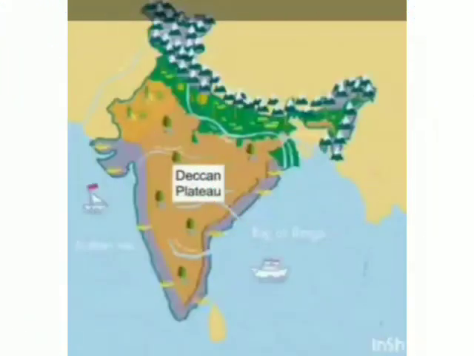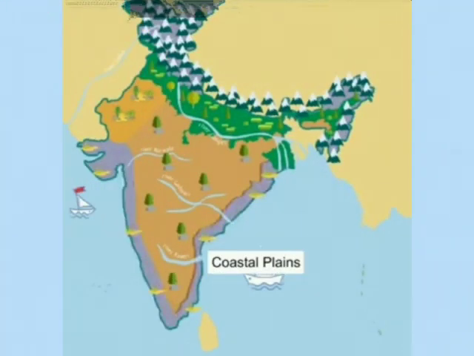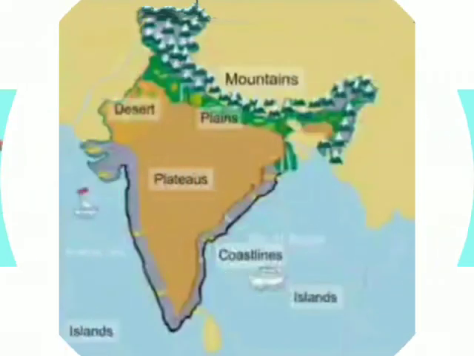The Deccan Plateau is located in the southern part of the country. The coastal plains of India surround the Deccan Plateau on both the eastern and the western sides. The Andaman and the Nicobar group of islands in the Bay of Bengal and the Lakshadweep group of islands in the Arabian Sea are also a part of India. The features of India make it a very vast country.